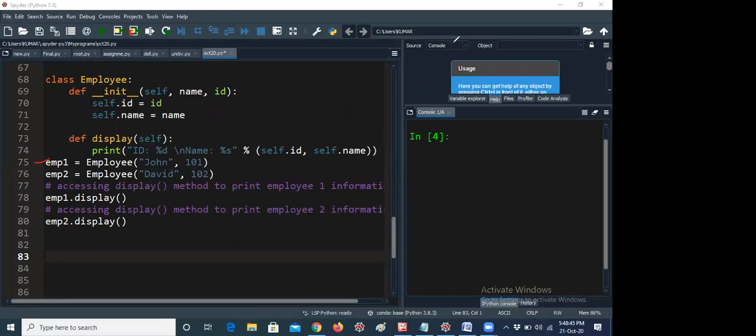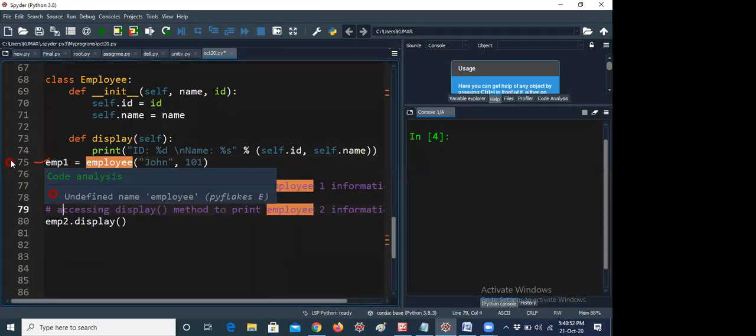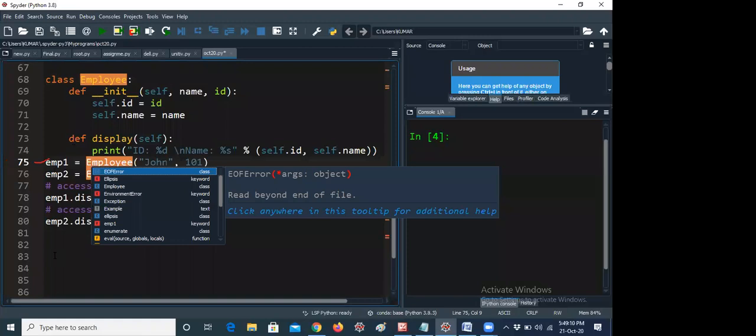For example, if you write a small e here, you can see guys, undefined name employee. Whenever you want to create an object for a particular class, you need to give the object name equal to the particular class name. Here the class name is defined with a capital E, so you need to give capital E only, because here you have to give the class name.